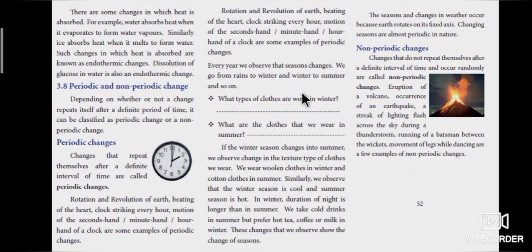Page number 52 explains about periodic and non-periodic change. What is periodic change? Changes that repeat themselves after a definite interval of time are called periodic changes. Example, rotation and revolution of earth, beating of the heart. What is non-periodic change? Changes that do not repeat themselves after a definite interval of time and occur randomly are called non-periodic change. Example, eruption of a volcano, occurrence of an earthquake.